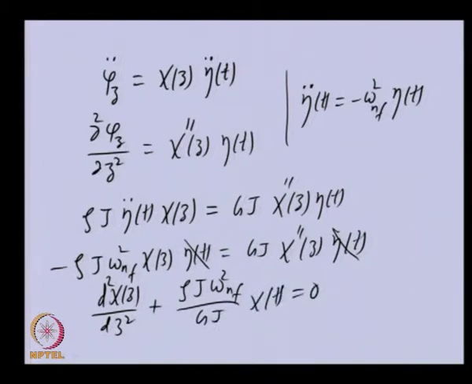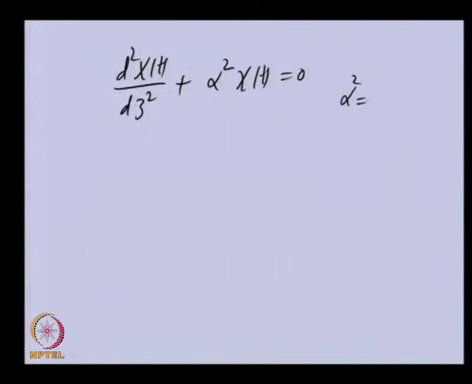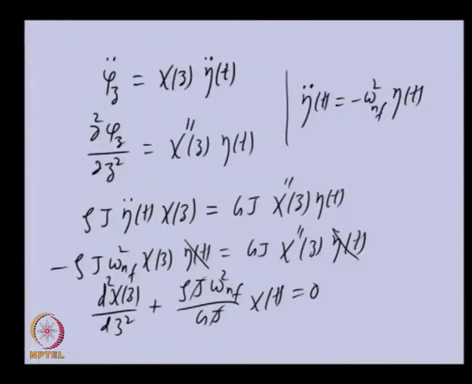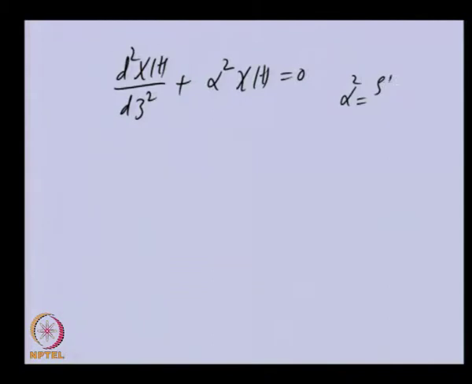And here this J will also get cancelled, and we can write this as chi double prime plus, I am calling that constant alpha square, chi is equal to 0, where alpha square, as we can see here, is rho omega square n f by capital G. G is the modulus of rigidity.